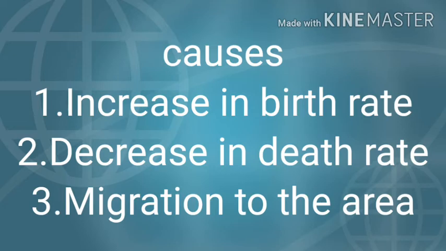Maybe that place, city or country has been so developed that people from nearby villages or other cities have migrated here for further studies or job opportunities. So these are the three causes of overpopulation: increase in birth rate, decrease in death rate and migration of people into that area.